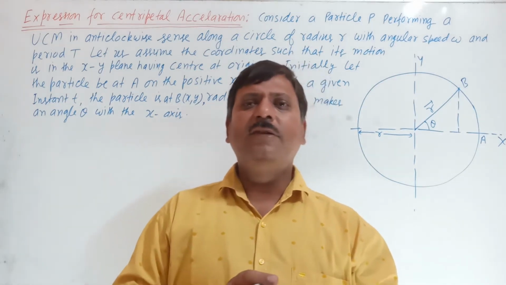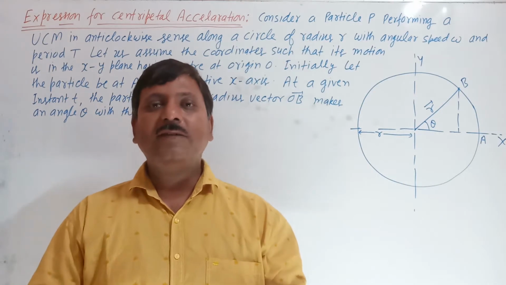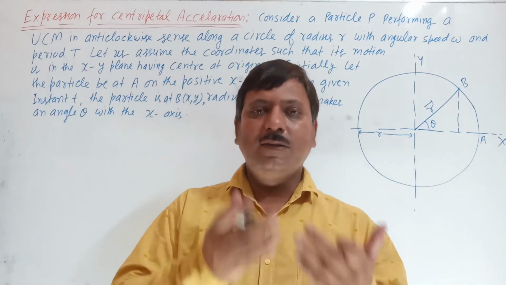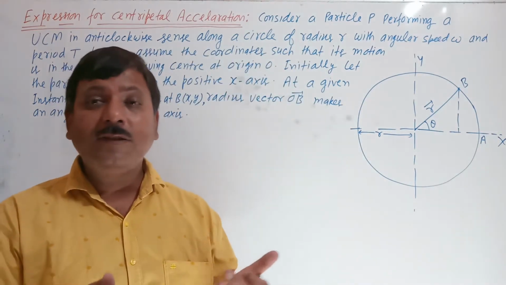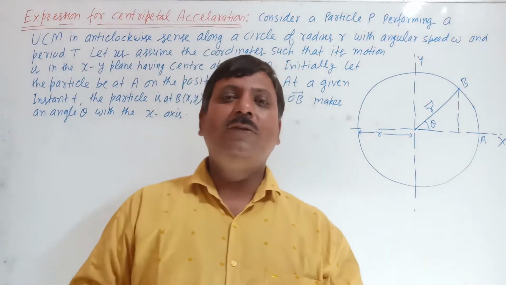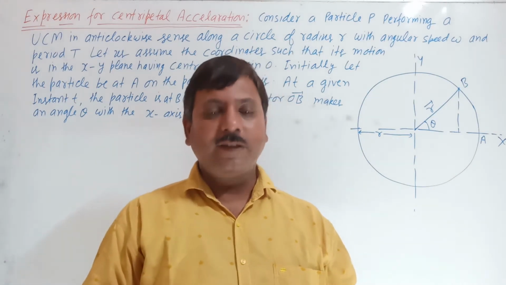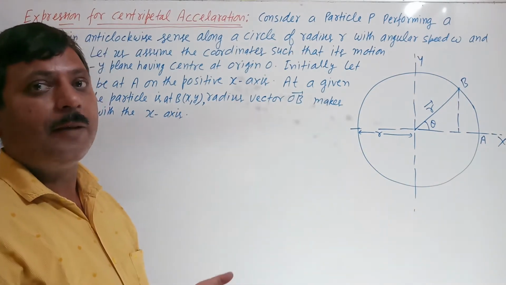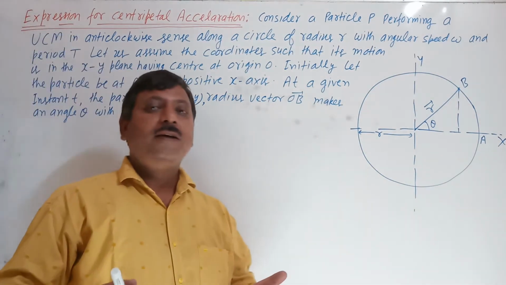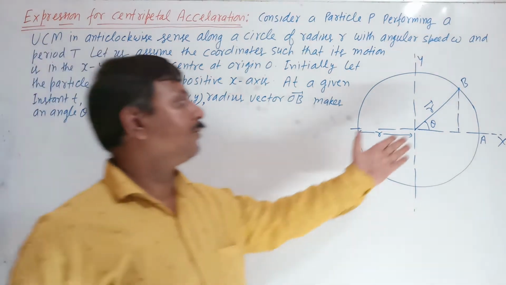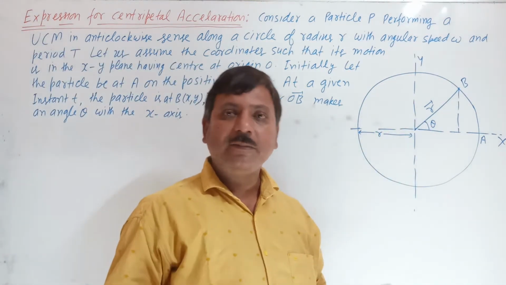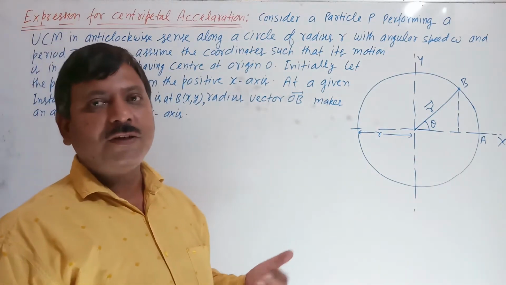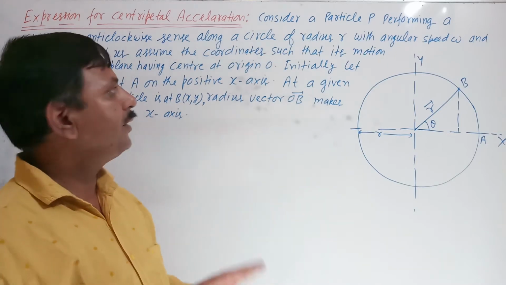Due to the change in direction, its velocity changes. If velocity changes, there is acceleration. And what we have seen is that the direction of acceleration is always towards the center. That's why it is called centripetal acceleration. Its magnitude comes out to be omega square r, or v square upon r. We are going to prove that expression.